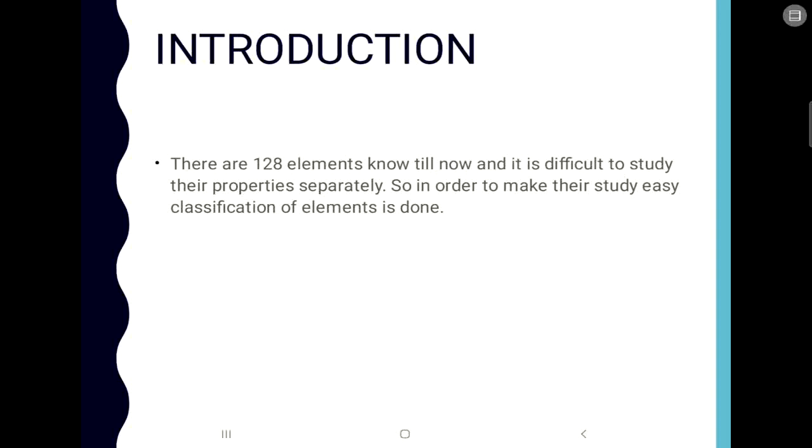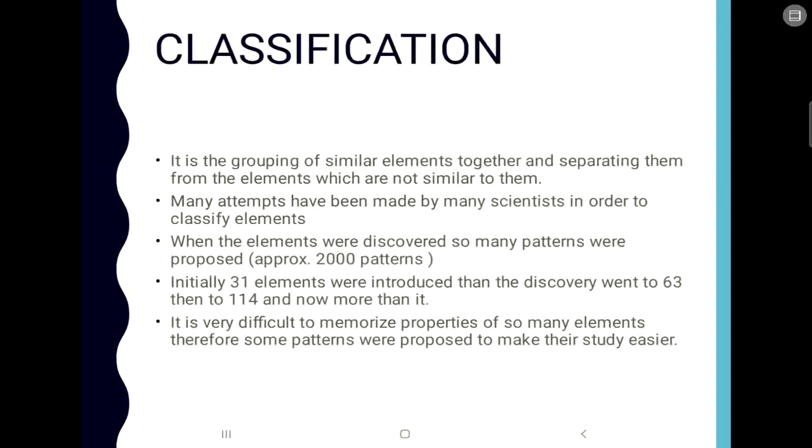What is the need to study this chapter? Now there are 128 elements which were known till now, and it is difficult to study their properties separately. So in order to make the study easy, the classification of elements was done. Now what does classification actually mean? Basically, it is the grouping of similar elements together and then separating those elements from those which are not similar.